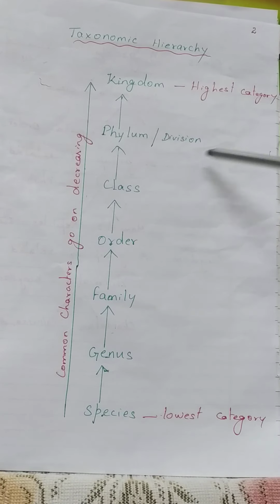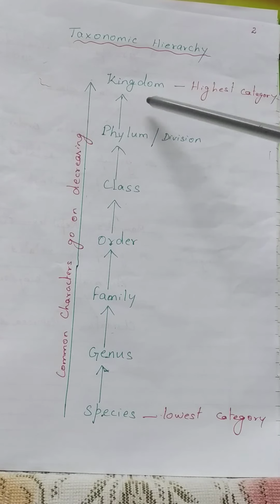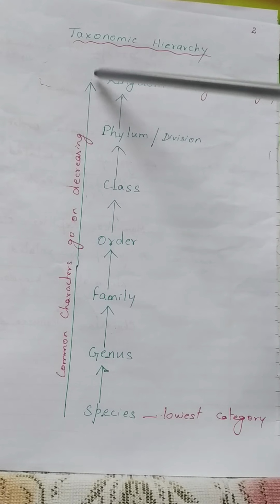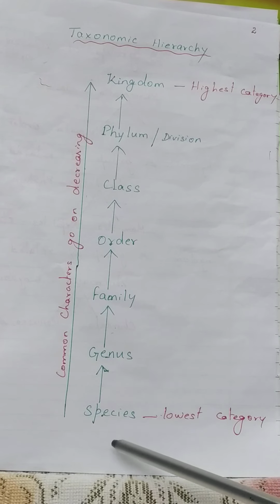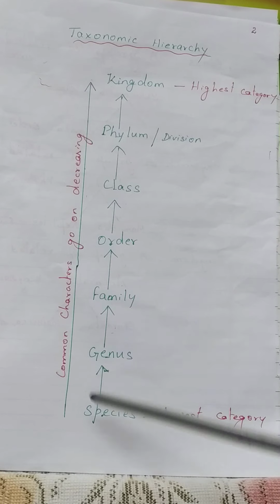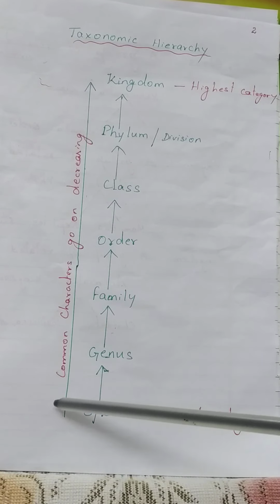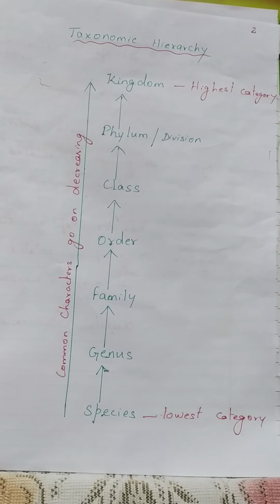Do all these organisms have more common characters? No, they have very few common characters. So individuals that come under kingdom have fewer common characters, and organisms that come under species have more common characters. Here, common characters go on decreasing from species to kingdom.